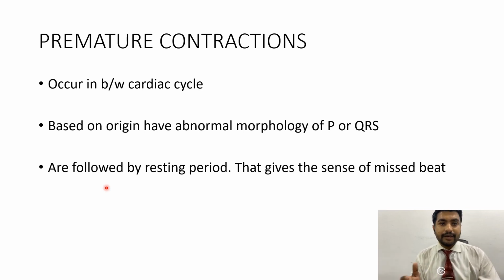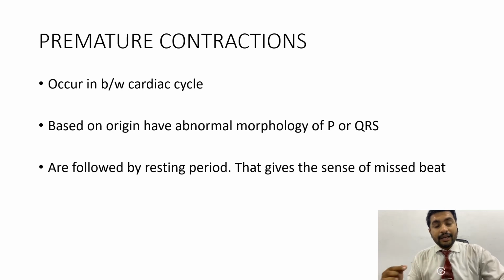If you check the pulse of a patient with PVCs, you will feel that they skip a beat or miss a beat. And the patient will come to you in your OPD or in your hospital and say that they feel this funny feeling inside their chest where they are missing beats. Those are premature ventricular contractions or premature atrial contractions.